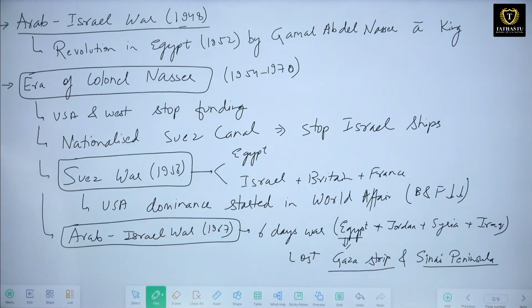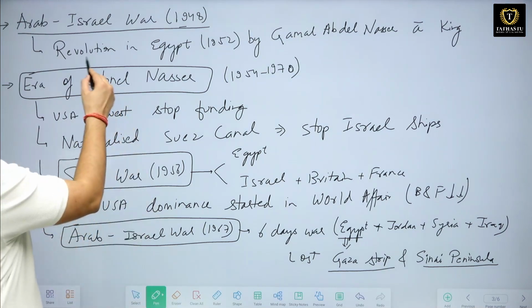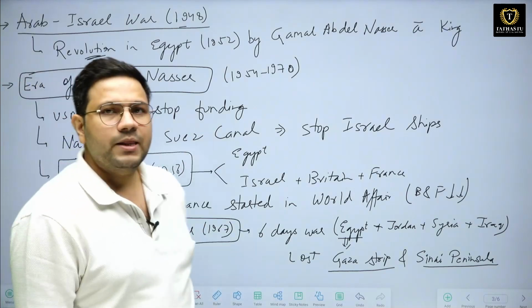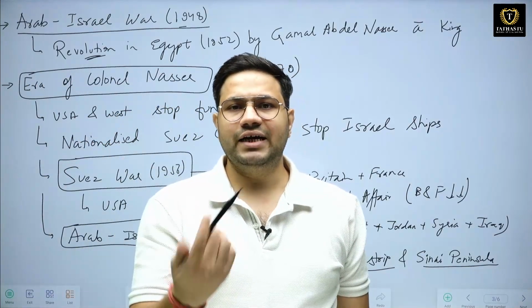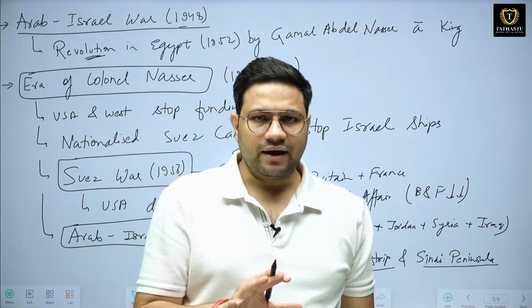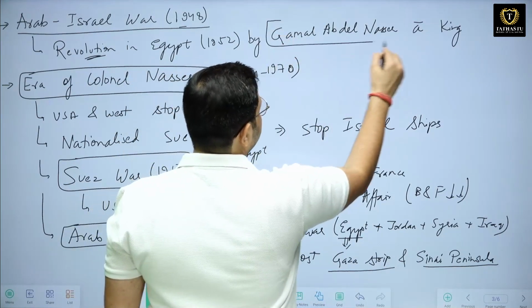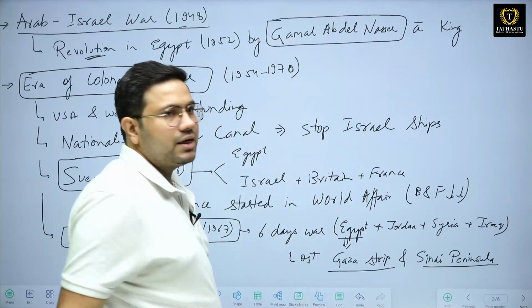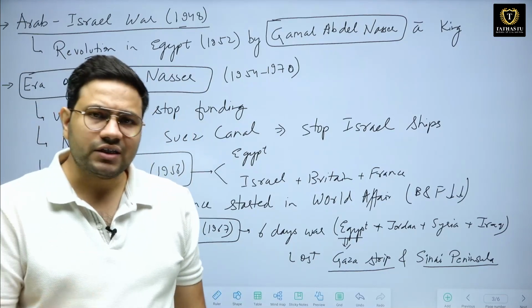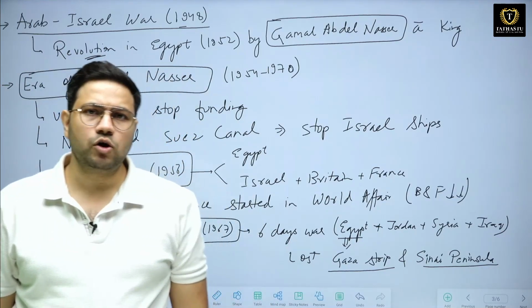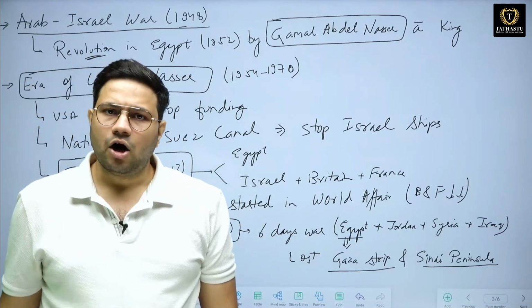But unfortunately, they could not succeed much, and there was also a revolution held in Egypt against the king. This revolution was under the leadership of Gamal Abdel Nasser, who, after the success of the revolution, became the president of Egypt.